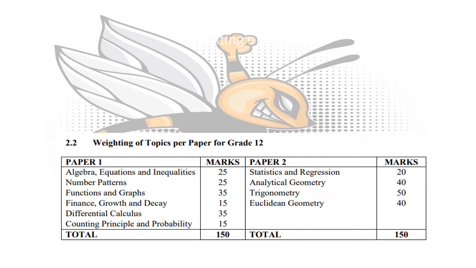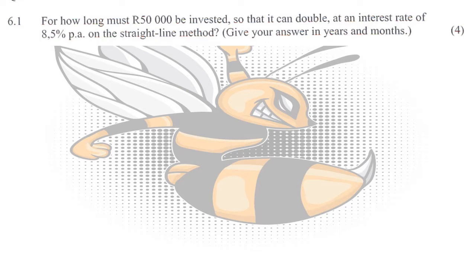Now, once again, if we take a look at our mark allocations, financial growth and decay normally counts about 15 marks out of the 150 for paper 1. So it doesn't count a lot, but it can be one of those places, like with number patterns, where you can score a few easy marks that can help build up your pass mark and even get you closer to that 80 or 90.